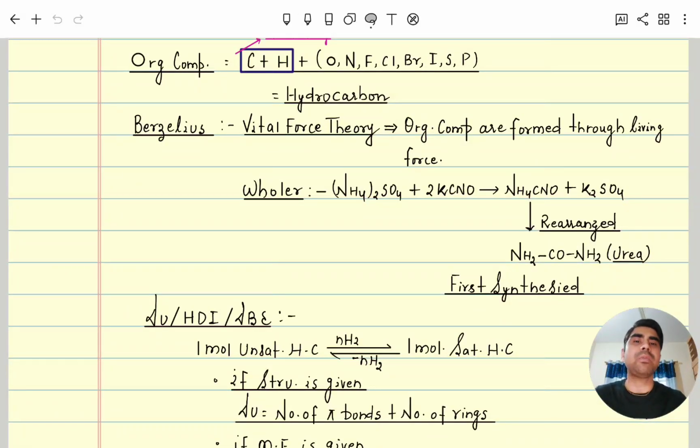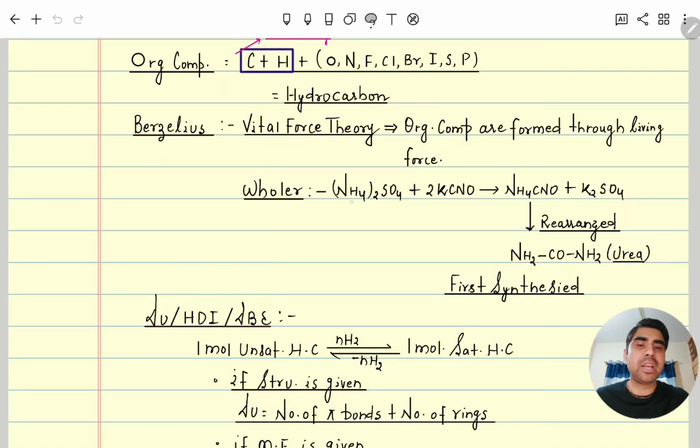Both are organic compounds. One scientist, Berzelius, gave the vital force theory. According to that theory, he claimed that all organic compounds can only be derived through a living force, meaning something having consciousness. But Wöhler was a scientist who did an experiment with ammonium sulfate and potassium cyanide, and accidentally the first organic compound was synthesized in the laboratory by Wöhler.